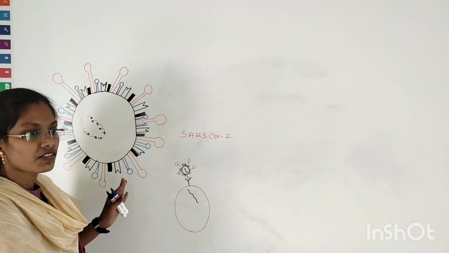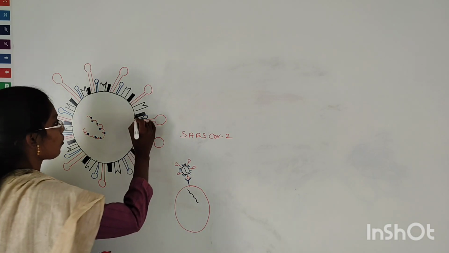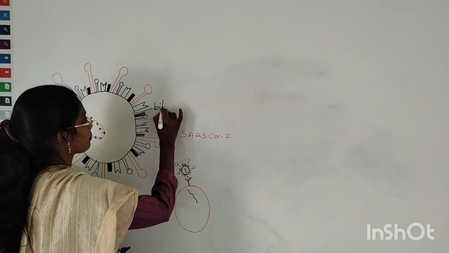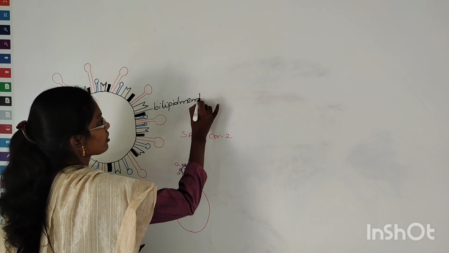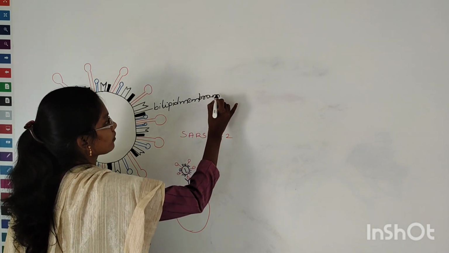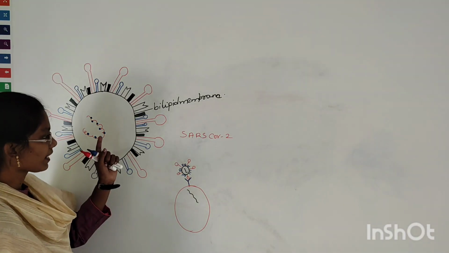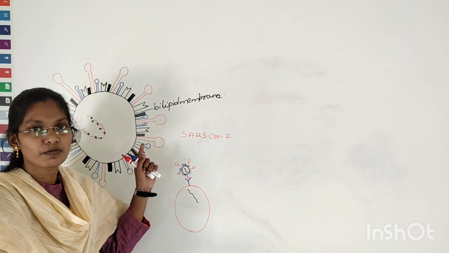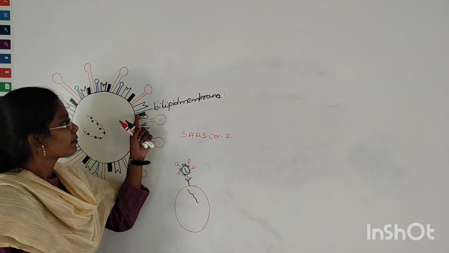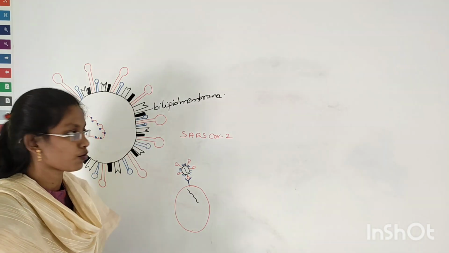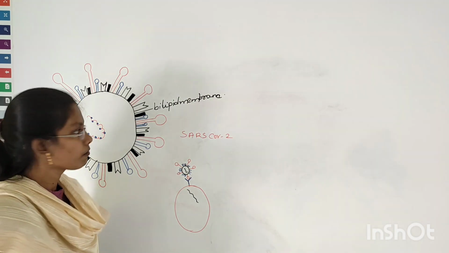So understanding the structure of this coronavirus, the very first thing we have is a membrane called the bilipid membrane, which contains many transmembrane proteins embedded in it, right? So when we wash our hands with soap or alcohol based sanitizer, this bilipid membrane is primarily destroyed. So we can prevent the infection of this coronavirus.